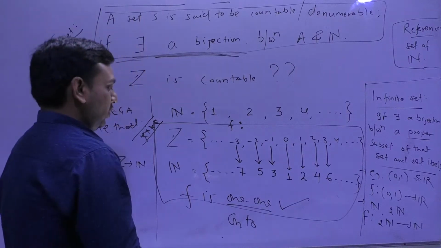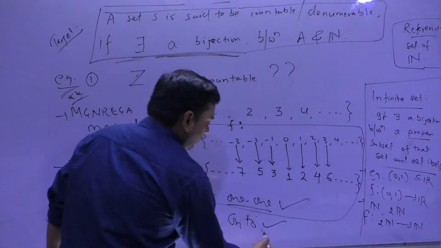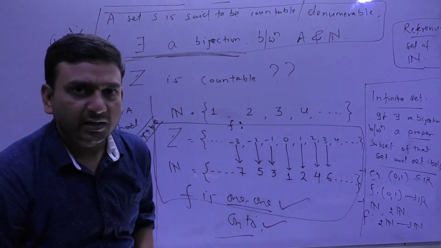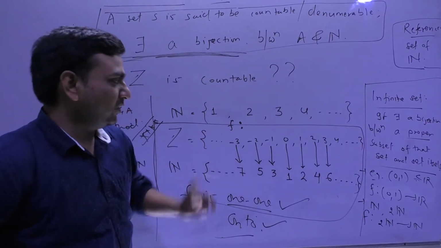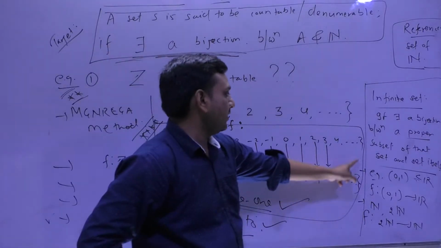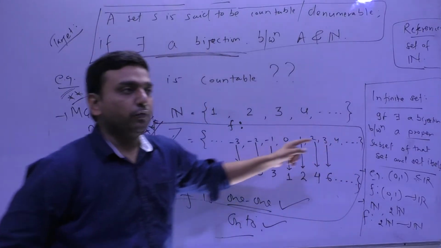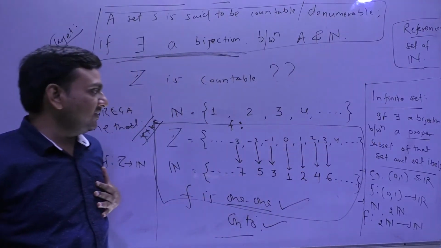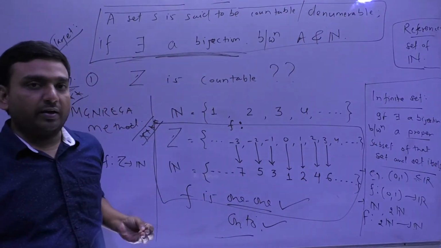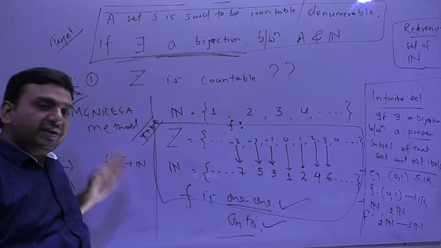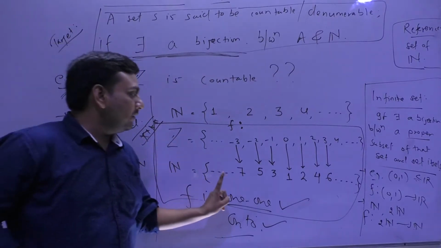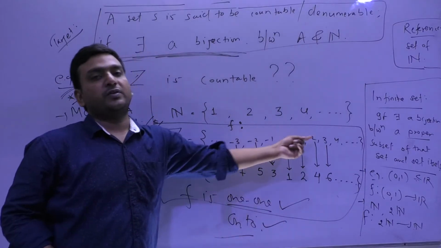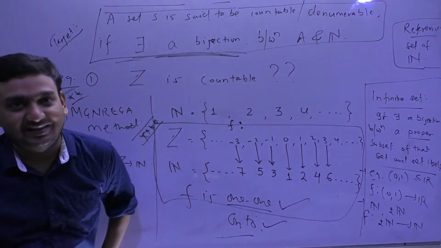Clear? Onto. Why am I saying onto? Because if you give any natural number, say 10, it will be mapped somewhere to some positive integer. If you give 2 lakh, some positive integer. If you give me 2 lakh 1, it will be mapped to some negative integer. Means there will be no element in N which is not the image of some element of Z.